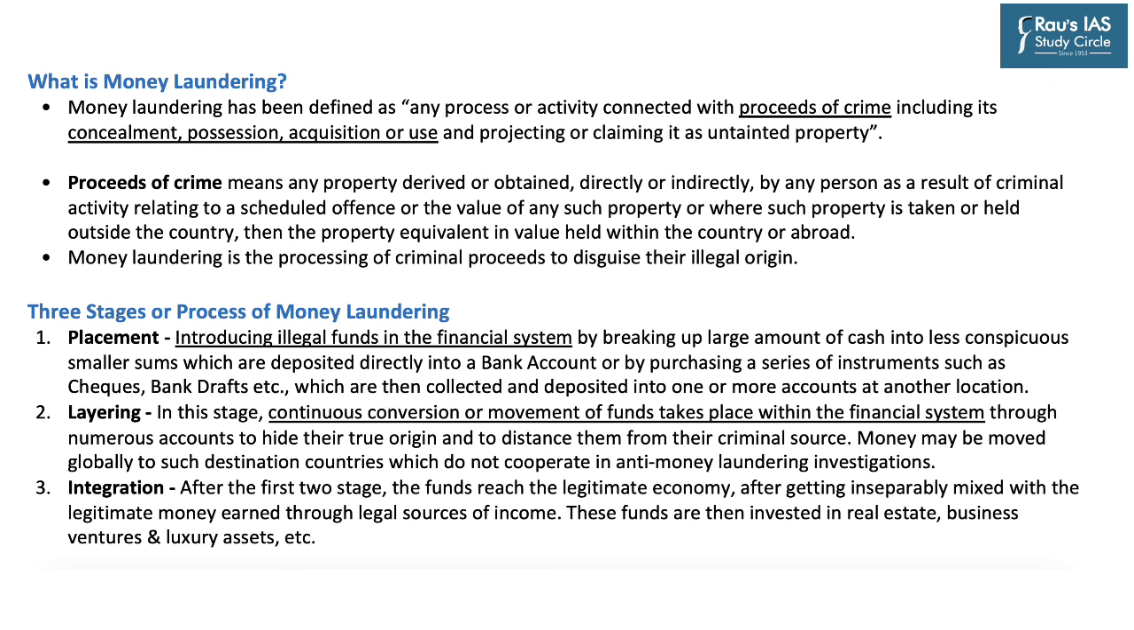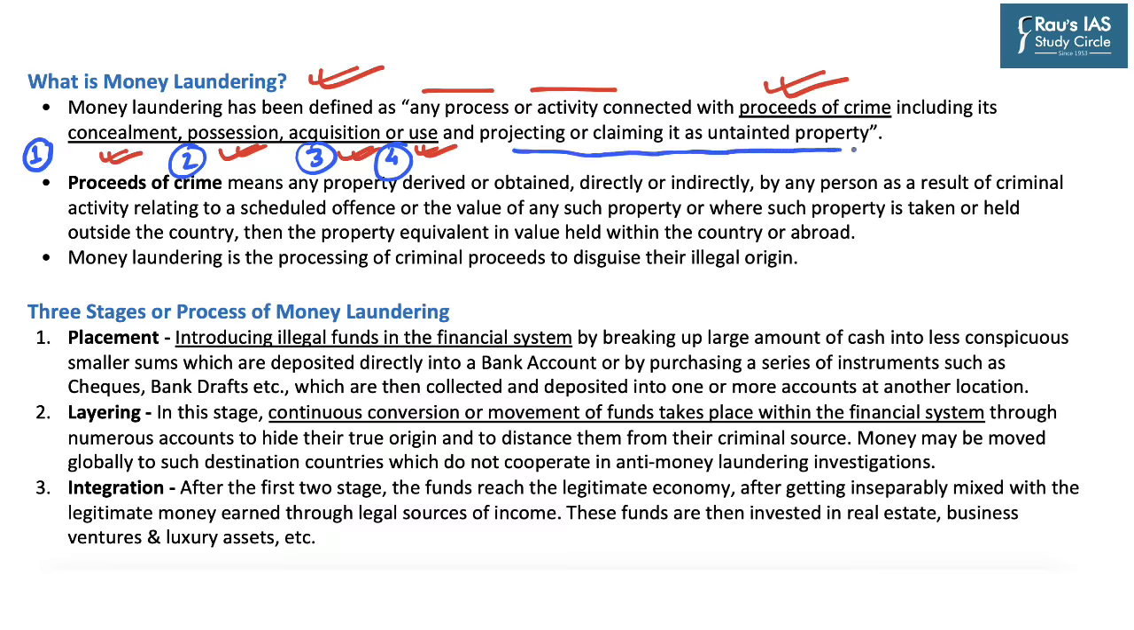So after understanding about the implementing agencies under PMLA, let's understand about the meaning of money laundering. So it highlights that money laundering has been defined as any process or activity connected with the proceeds of crime, including its concealment, possession, acquisition or use. So these are the four terms highlighted with respect to use of proceeds of crime. So it says that any process or activity connected with the proceeds of crime, including its concealment, possession, acquisition or use, and projecting or claiming it as untainted property.